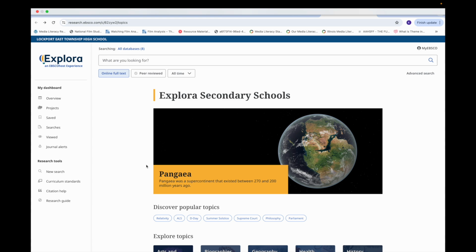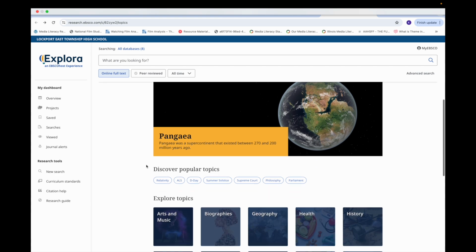I'm going to go over Ebsco Explora with you really quick. This is one of your databases that's available to you. We have a lot of Ebsco databases. This is just one of them, but all the features in here kind of apply to all of the Ebsco databases, so you should be able to go through this tour and use the features in all of the other ones as well.